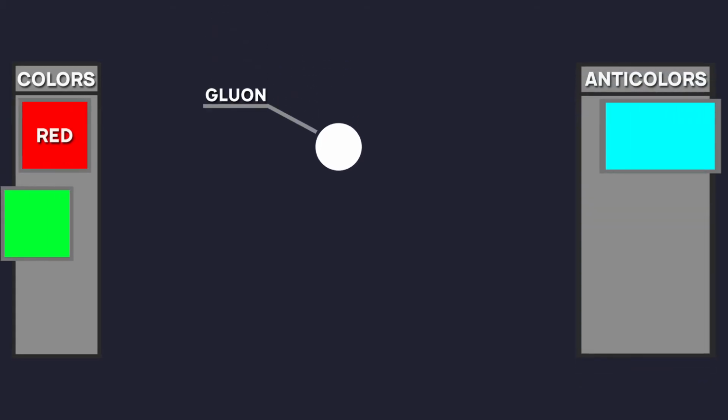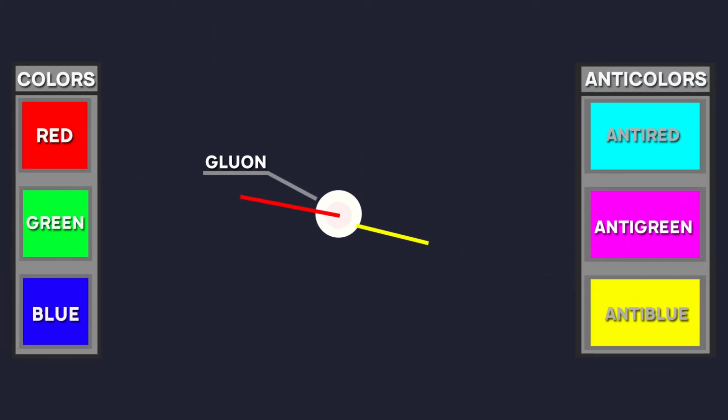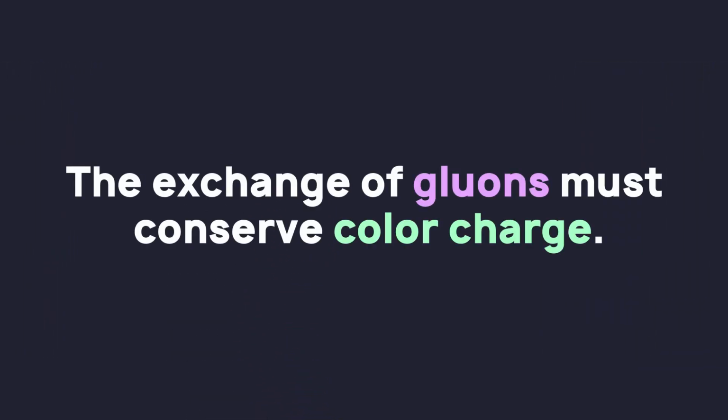Particles called gluons carry both a color and an anticolor. Gluons are force-mediating particles that quarks exchange to bind to one another. The exchange of gluons must conserve color charge, however, so when a quark emits or absorbs a gluon, it must change its color.